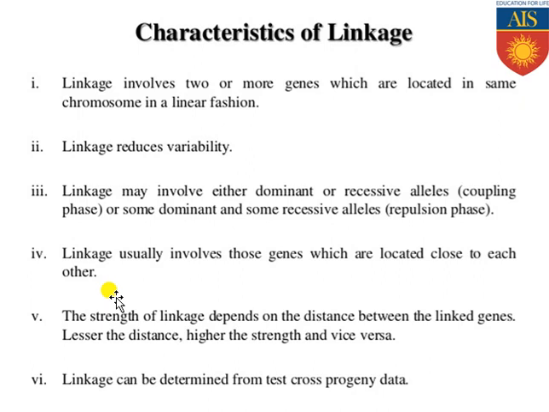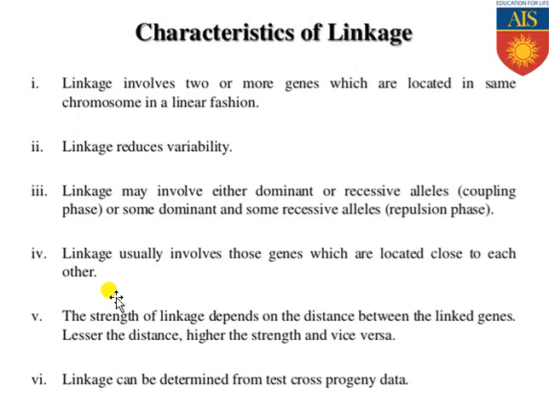Second, linkage reduces variability. If the genes present in a single chromosome in a linear fashion are linked with each other, then when they are transmitted from one generation to the next, they will be transmitted maintaining their normal organization.